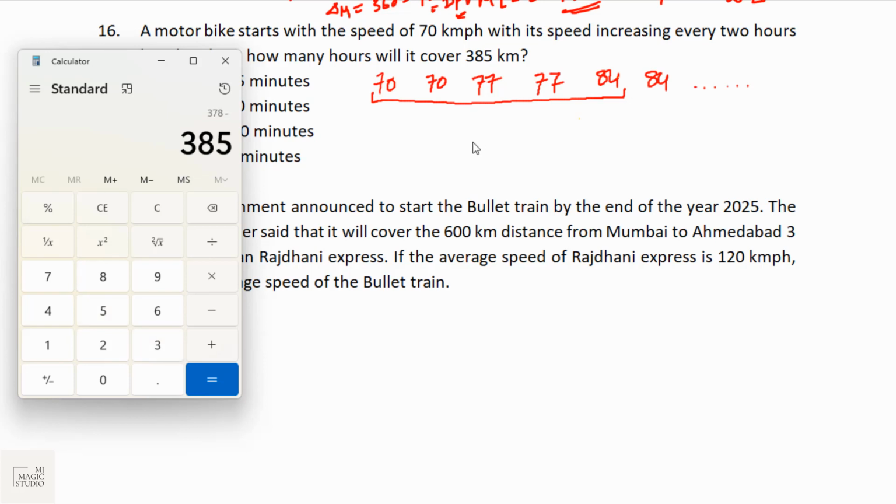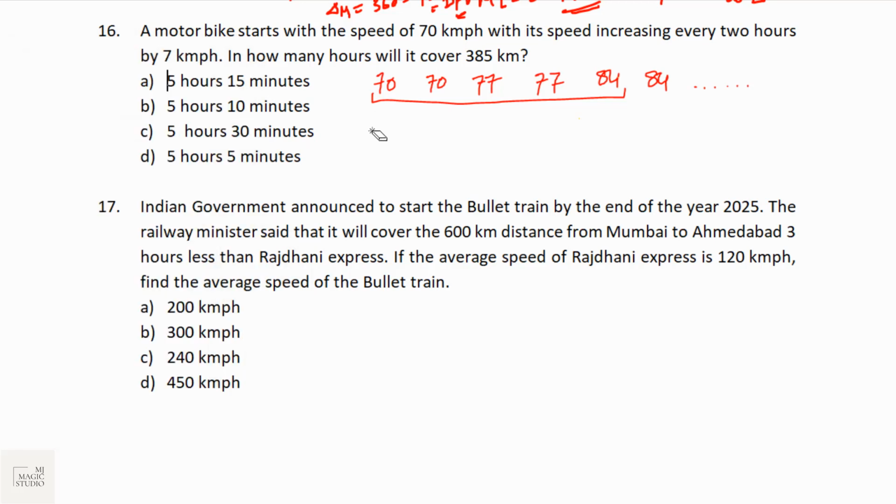So 385 minus 378, in the 6th hour you need to cover 7 kilometers. So 7 kilometers left at a speed of 84 kph. 7 by 84 into 60 gives 5 minutes. So it will take 5 hours 5 minutes.